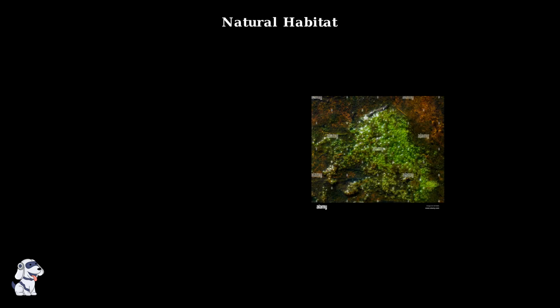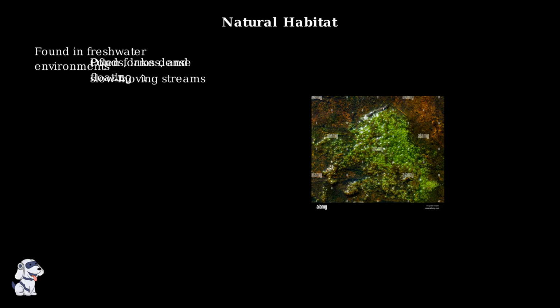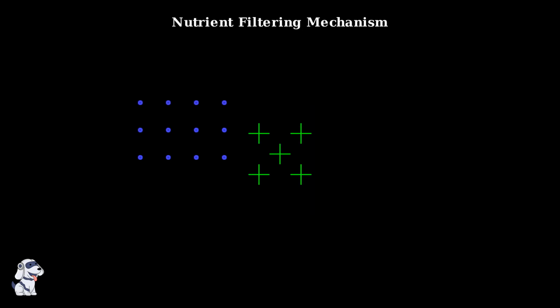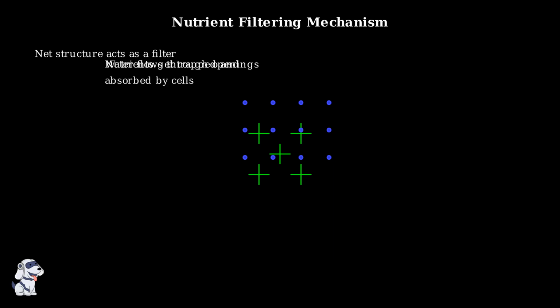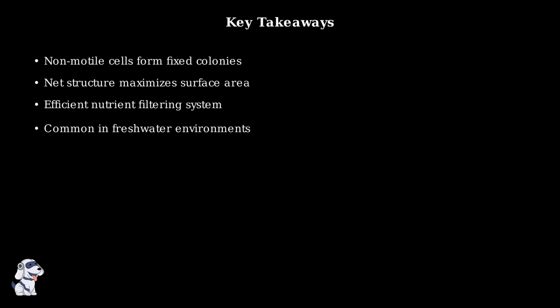Hydrodictyon thrives in freshwater environments such as ponds, lakes, and slow-moving streams. These algae often form dense, floating mats on the water surface, creating distinctive green patches. The net-like structure of hydrodictyon acts as an efficient filtering system. As water flows through the openings in the network, nutrients get trapped and absorbed by the cells, making this organization highly effective for feeding. To summarize, non-motile colonial algae like hydrodictyon demonstrate how cells can work together without individual movement.